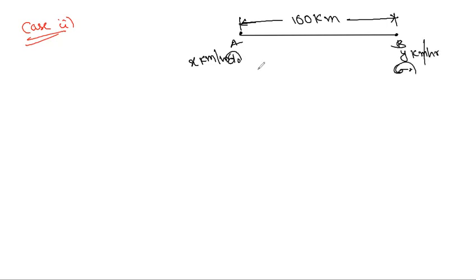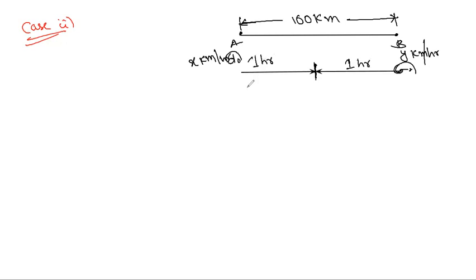Now they are traveling towards each other, which means this car is coming that side, this car is going that side. Both are coming opposite to each other. That is the meaning of it. They'll meet after how much time? 1 hour. So they're meeting here. This traveled 1 hour, this traveled 1 hour. Now we have speed and time.